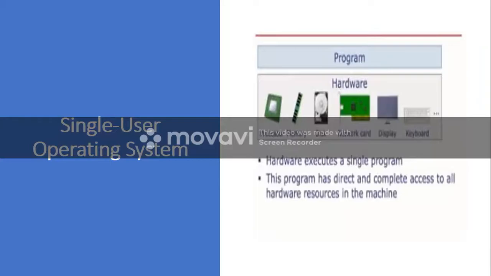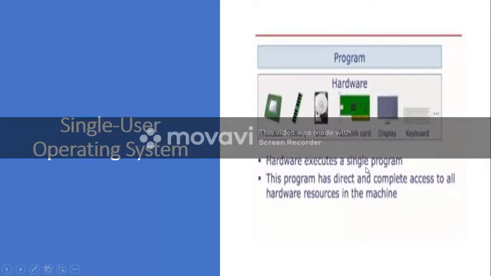So what are the resources of the computer? Here resources means the hardware resources. The hardware resources are processor, memory, disk, network interface card, display, keyboard, etc. All these hardwares will be used only by a single program.